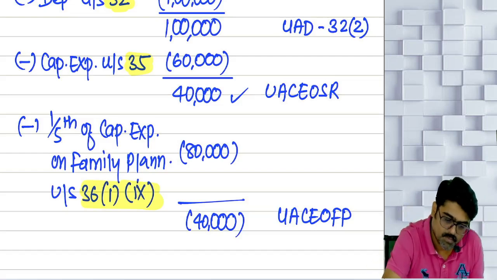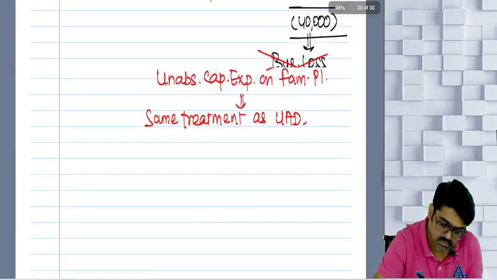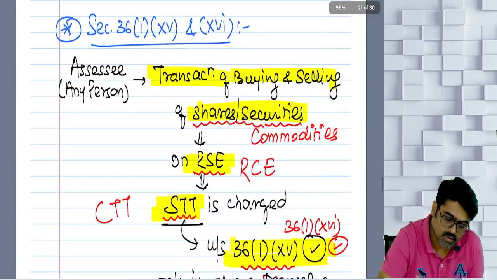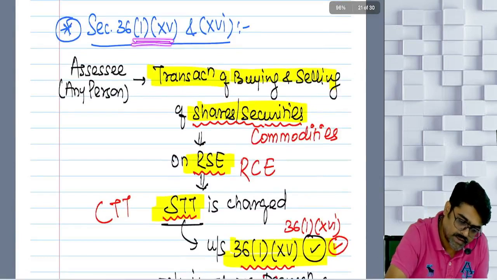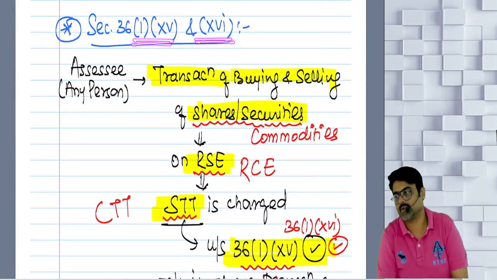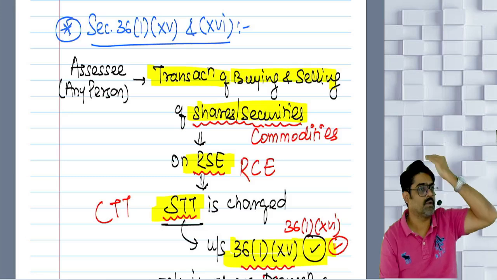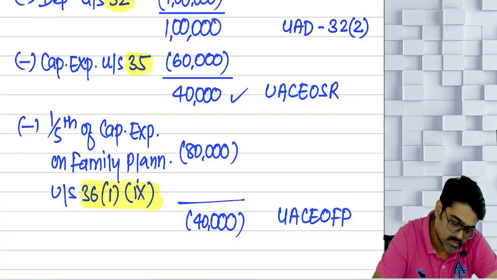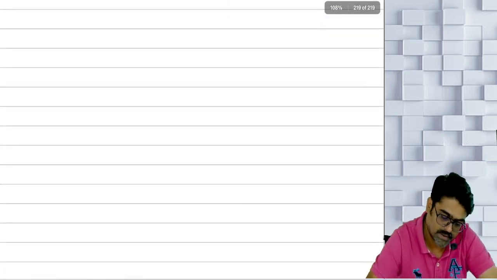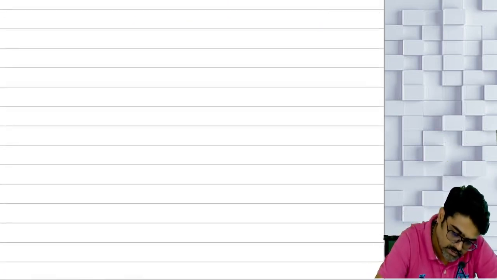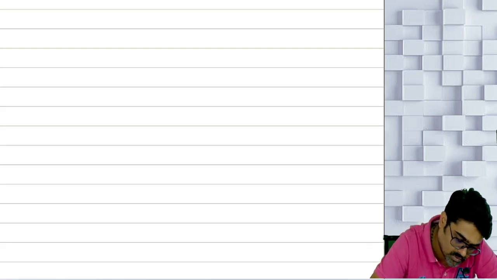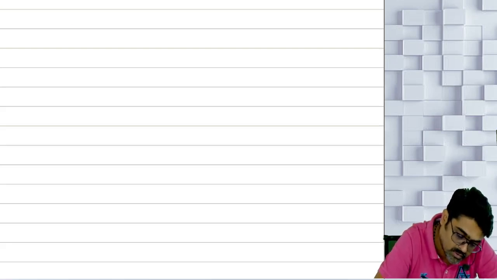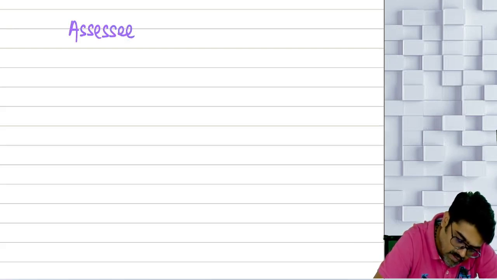Okay. Now pay attention. Clause number 15 and clause number 16. Two clauses. How many clauses? Two clauses, 15 and 16. To understand these two clauses, pay attention. Are you an assessee? Yes, yes, yes. No, no, no. Yes or no? Assessee, you are any person.